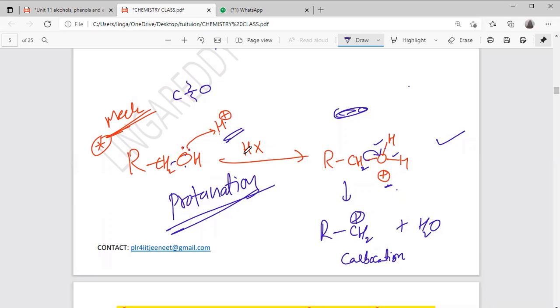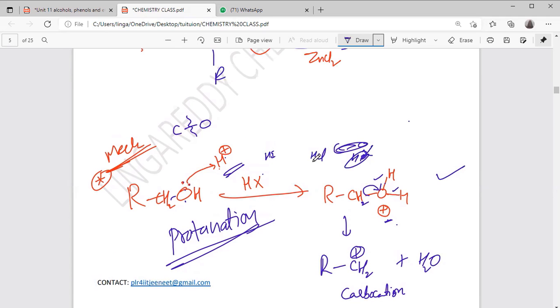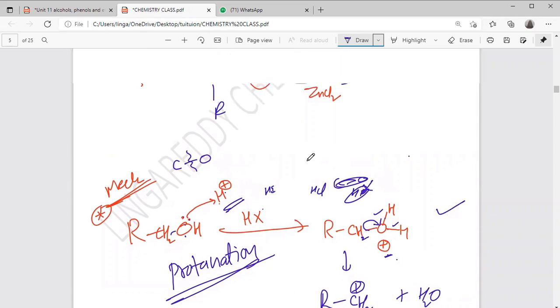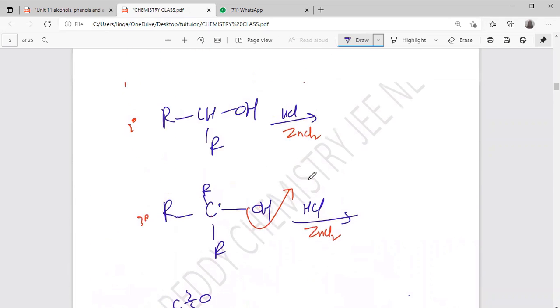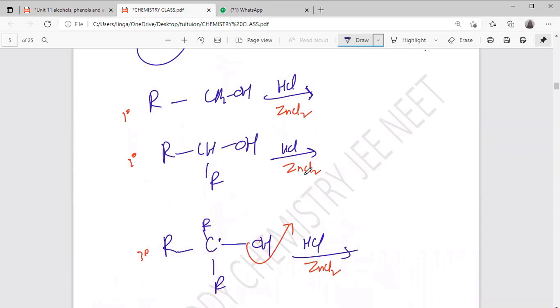Right. The reactivity order of HX we already discussed. HI is the highest, then HCl is the least. HF we don't talk about, because there is no reaction. Even HCl is very, very slow. If we use zinc chloride, then the rate of the reaction will increase a little bit. The reaction is improved, right? Yes.